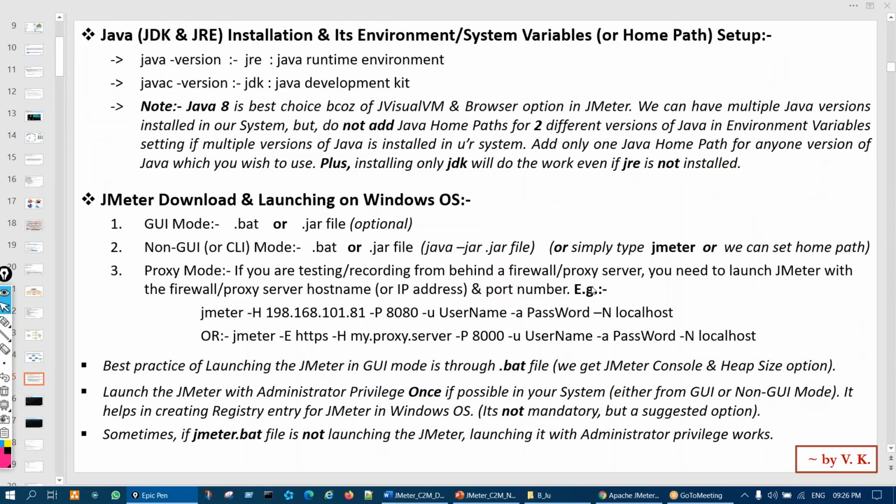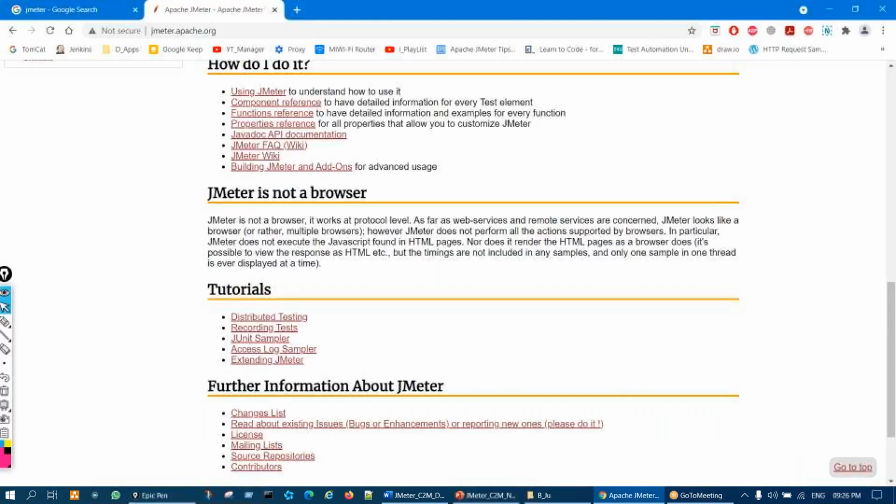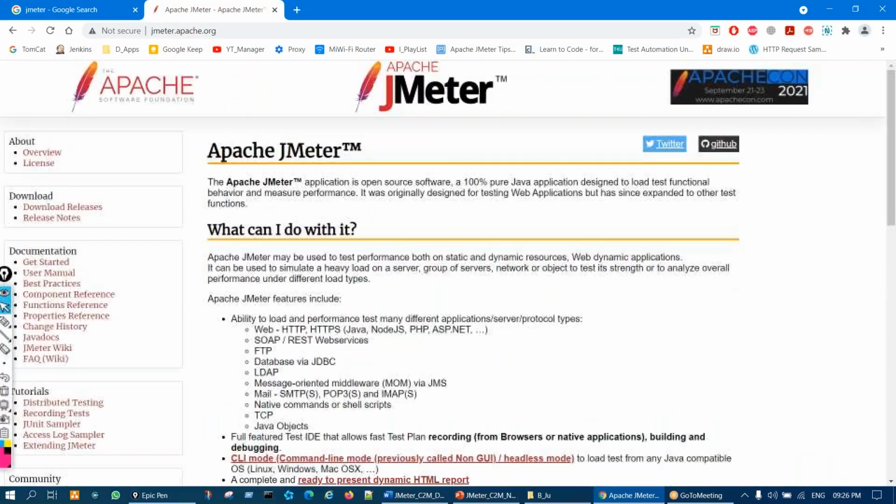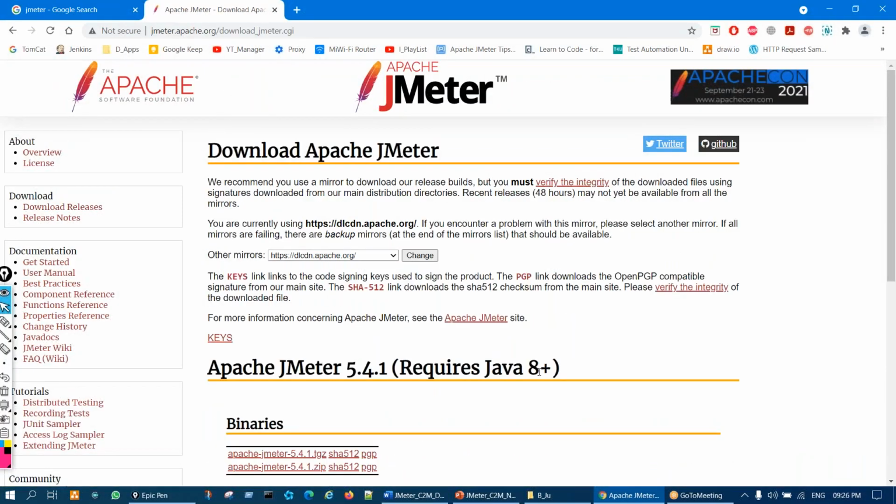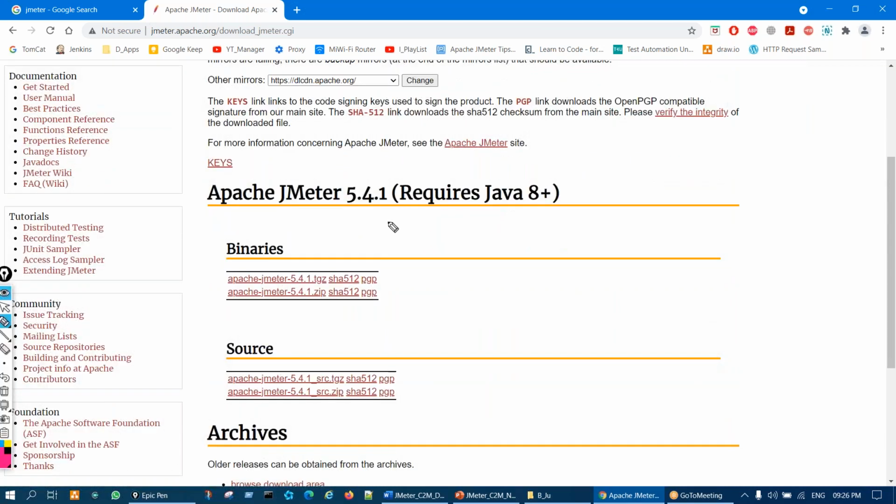Now come to the installation, right? So for installation, first we need Java installation. Why Java installation? If you see here in the download releases, it requires Java 8, right? Means what we have learned now, that this JMeter is purely developed in the Java language, correct?